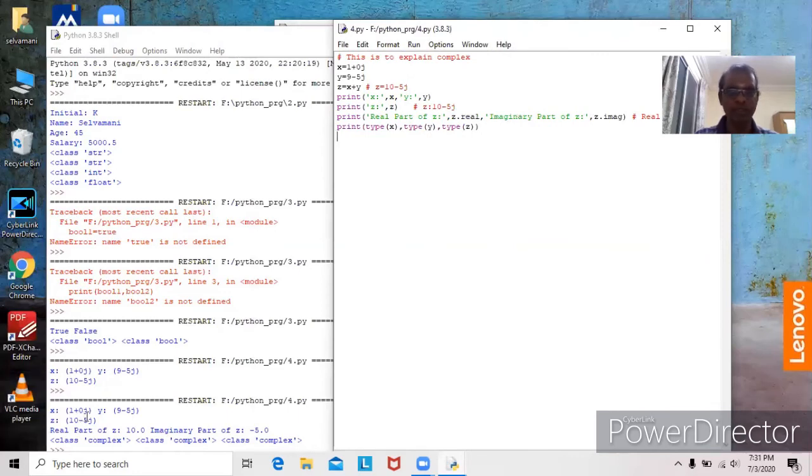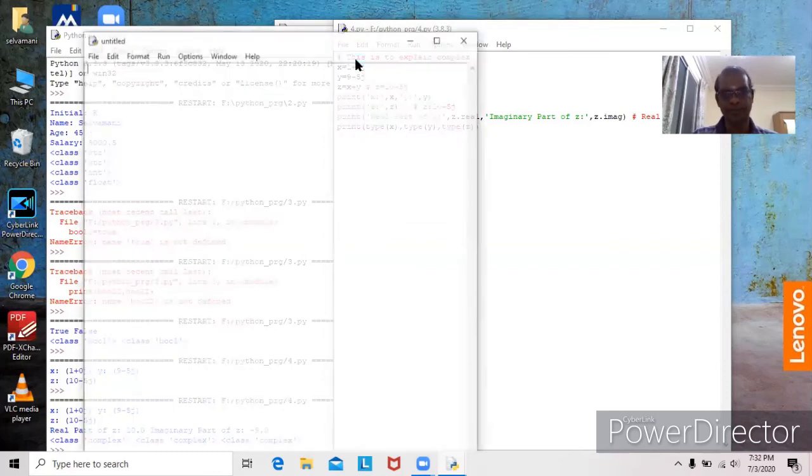X is 1 plus 0J, Y is 9 minus 5J, Z is 10 minus 5J. So real part of Z is 10, imaginary part of Z is minus 5. All variables X, Y, Z come under complex. Since we are giving two values along with J, this is real part, this is imaginary part. Then automatically Python creates a variable X under complex. Here also complex. Then we will study about operators.